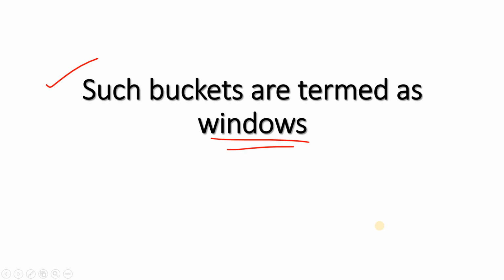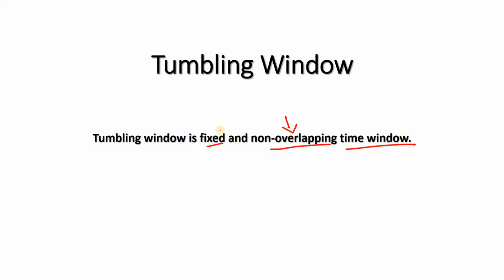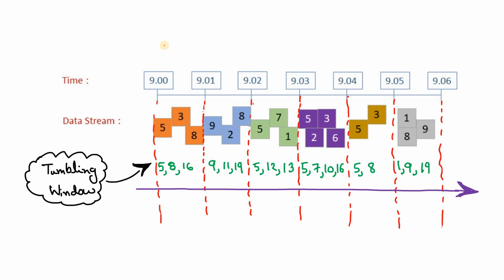And then we discussed one important window, that is the tumbling window. So what happens in case of tumbling window? That is basically a fixed window and non-overlapping window. For example, we discussed this particular figure where at 9 AM the window starts and we keep our window interval of 1 minute. So 9 AM to 9:01 AM. Whatever events occurred, that we will aggregate.